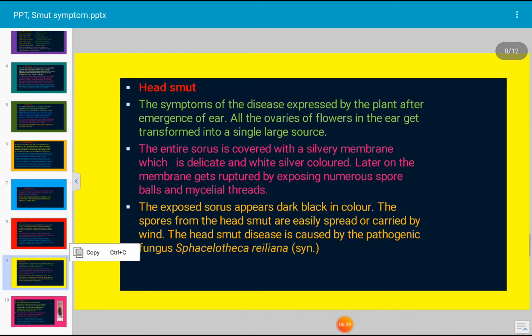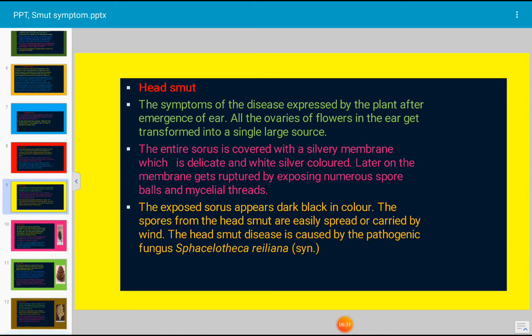Next, let us see the details of head smut. The symptoms of the disease are expressed by the plant after emergence of the ear. All the ovaries of flowers in the ear get transformed into a single large sorus. The entire sorus is covered with a silvery membrane which is delicate and white silver in color. Later on, the membrane gets ruptured, exposing numerous spore balls and mycelial threads. The exposed sorus appears dark black in color.